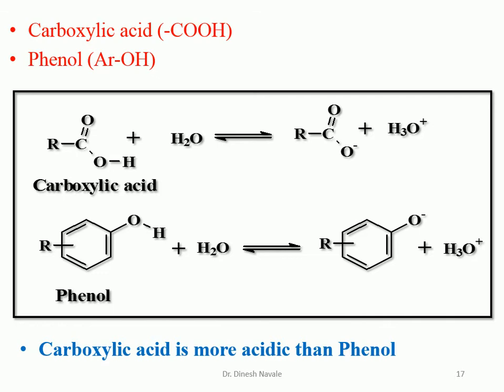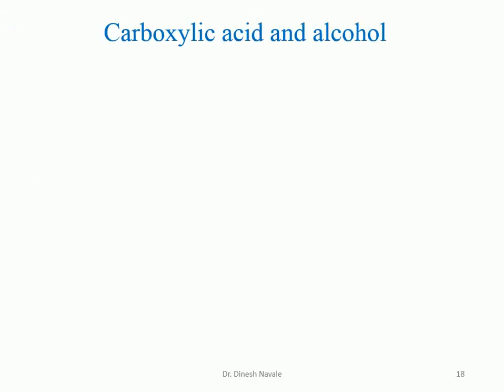That's why carboxylic acid is more acidic than phenol.